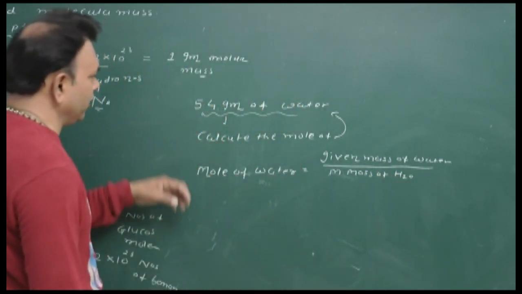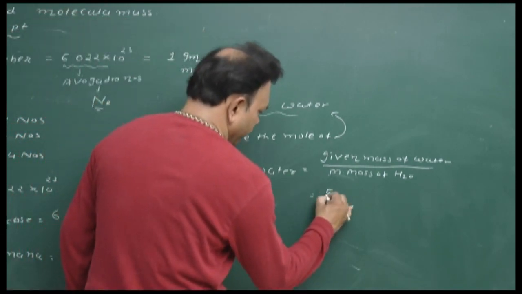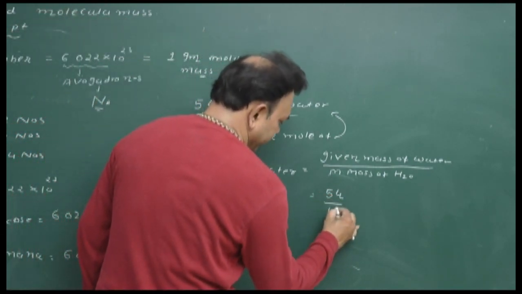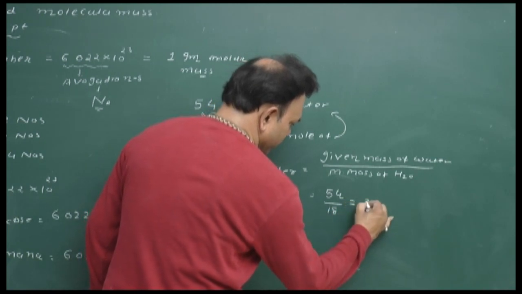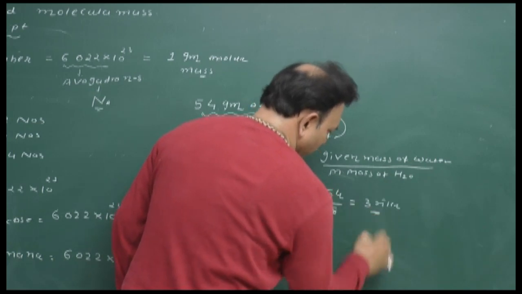So they have given the mass of water having 54. So here 54 upon 18 is equal to 3 mole. Okay, so it is the mole of water.